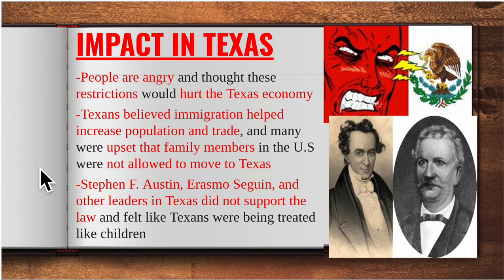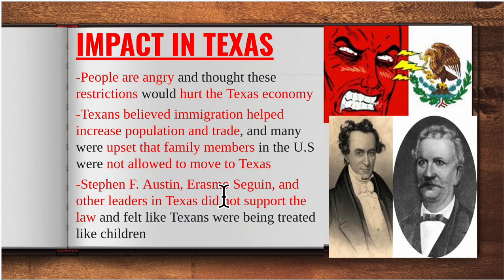Texans believed that immigration helped increase A, the population, and B, the trade. Most of the people that were moving into Texas came from the United States, so they wanted to buy and sell goods that came from the United States as well. That's what they were used to. In the same sense, if you need to go to the grocery store, more than likely you're going to Fiesta because it's the one that you're used to. Whereas where I grew up, I was used to going to H-E-B and United. United isn't a thing up here.